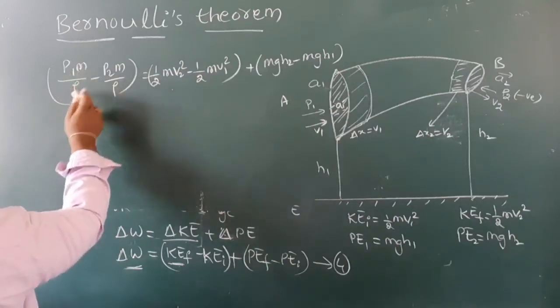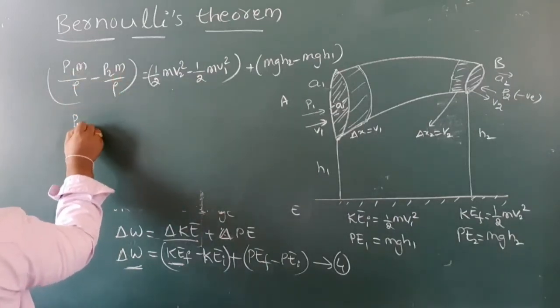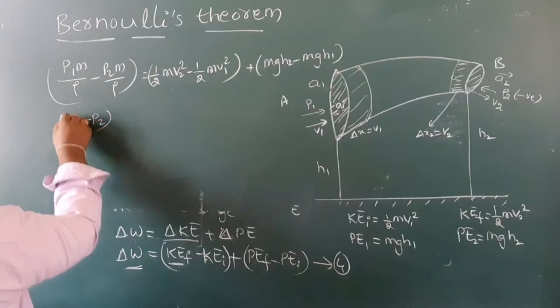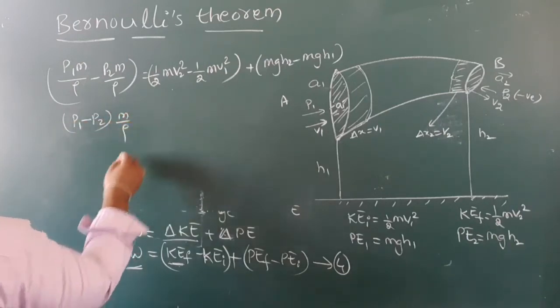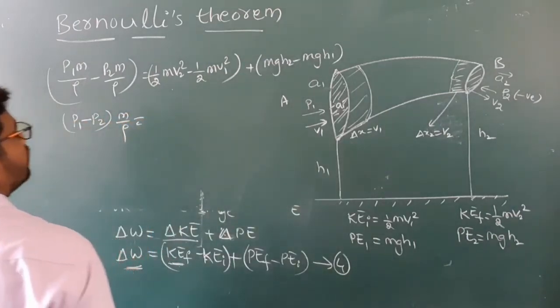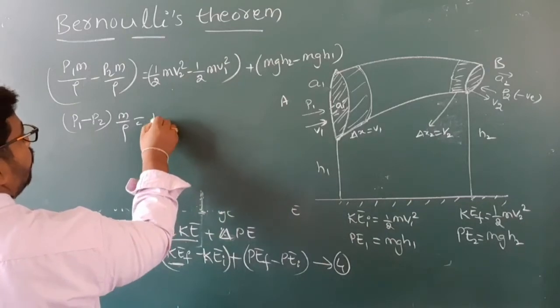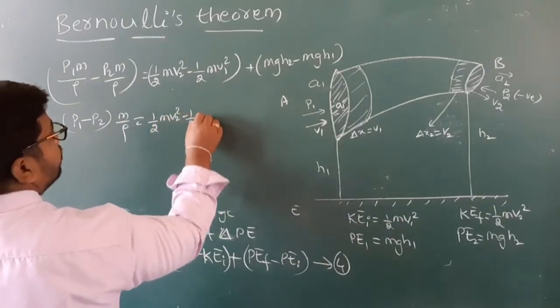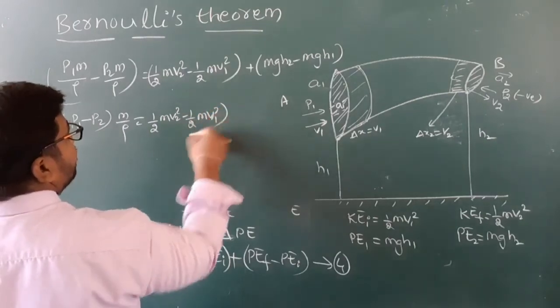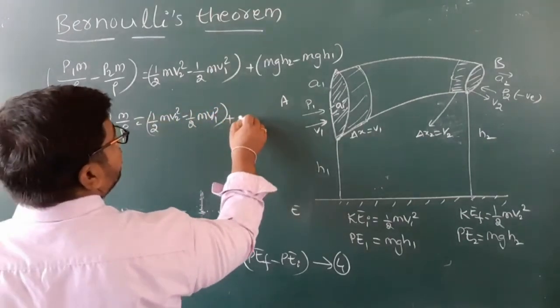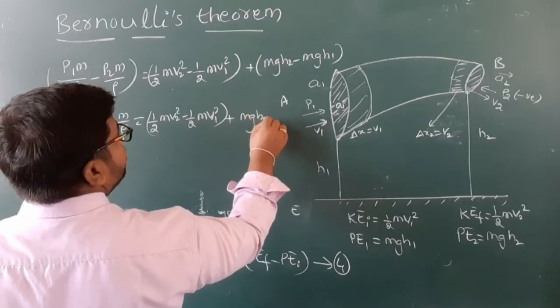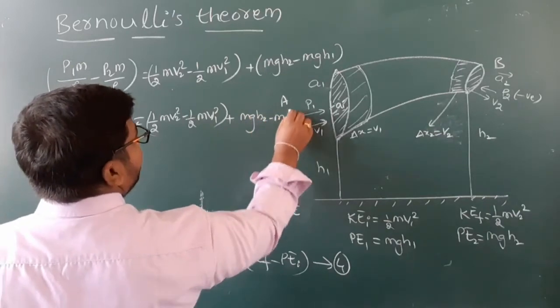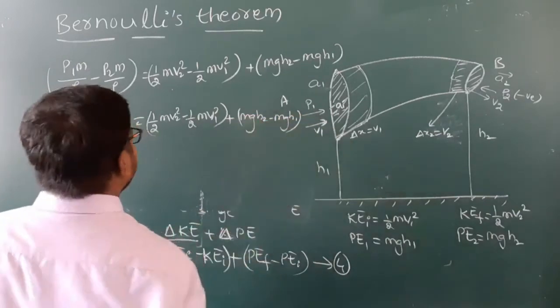Here m by rho is common. P1 minus P2 times m by rho is equal to 1 by 2 m v2 square minus 1 by 2 m v1 square plus m g h2 minus m g h1.